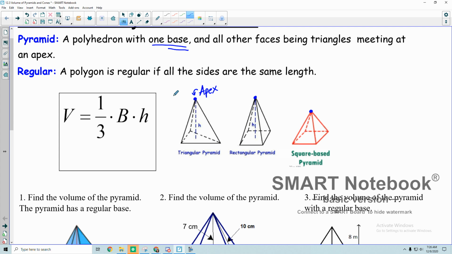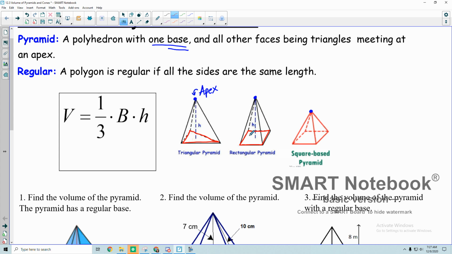Okay, so they all meet at these apexes, and for the base, that's at the very bottom, this base can differ depending on what kind of pyramid you have. So for example, this is a triangular pyramid because it has a triangle for the base, where this one is a rectangular pyramid. So it has a rectangle for the base, or a square, so it has a square for the base.